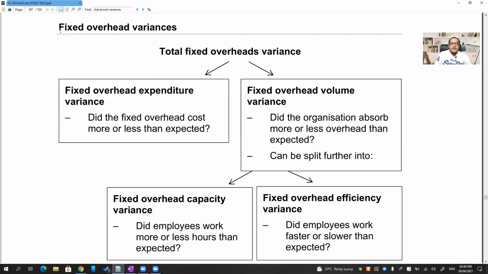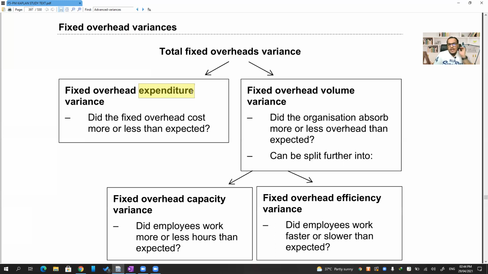See this fixed overhead variances very carefully. Total fixed overhead variance is split into two parts. Now, what are those two parts? One is the fixed overhead expenditure variance, and the second one is the volume variance. Now, what is this expenditure variance? Did you spend more than the budgeted amount or less than the budgeted amount? Did you overspend or did you underspend? That is the expenditure variance.